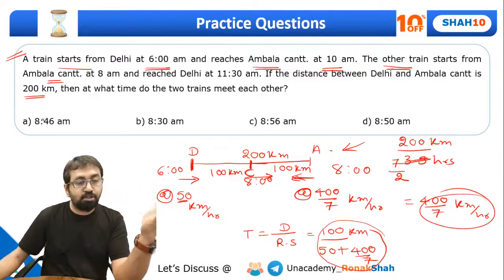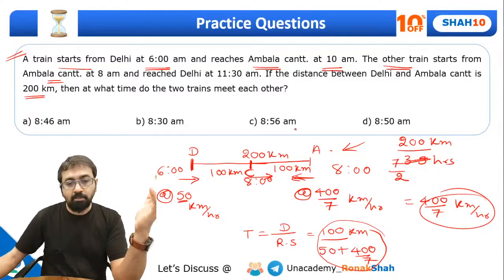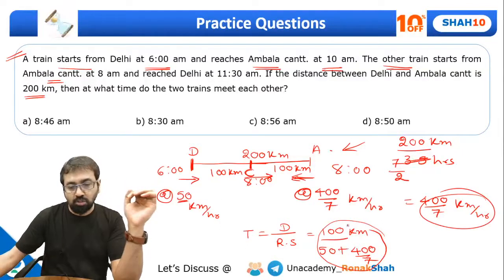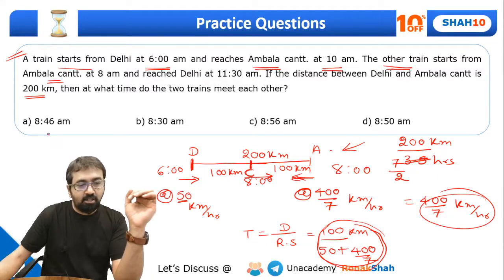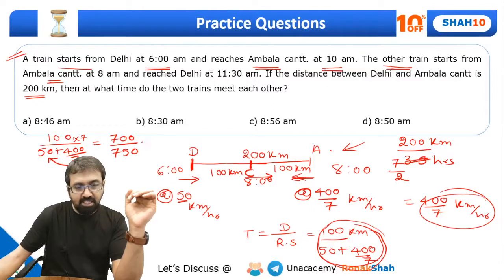Let's look at the options: 8:46, 8:30, 8:56 and all. So we'll have to do a bit of simplification work. We just need to solve this part. Okay, so let me write it over here. Now 100 upon 50 plus 400 by 7. So this 7 will multiply over here and then it will go to the numerator. So we'll get 700 by 750 hour.